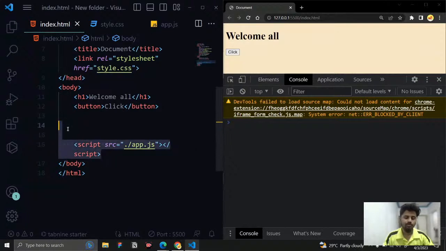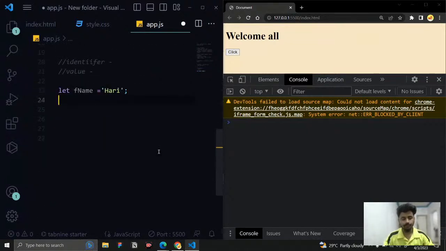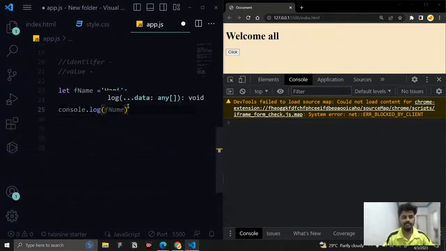And once you have added your file successfully, now you can access this place in your JavaScript file. How can I access it? For accessing that, you need to use a method called console.log. This is going to be a method, and this method is used to access this place. And whatever you give inside this space, it is going to be reflected in this browser too.